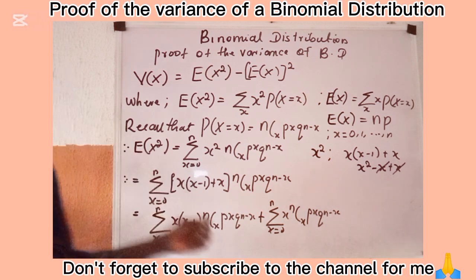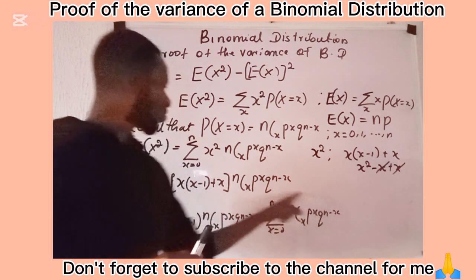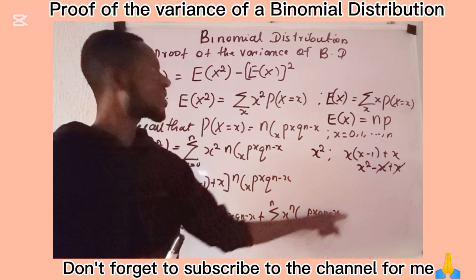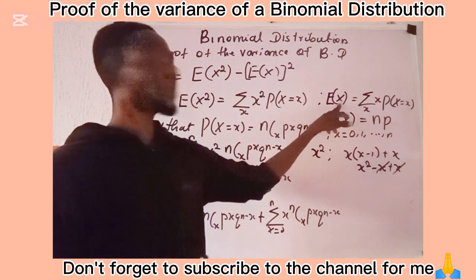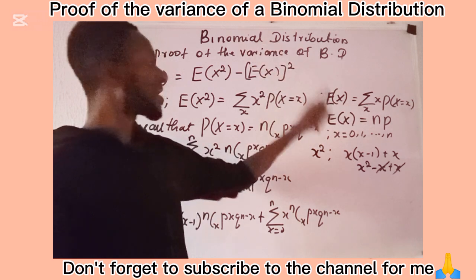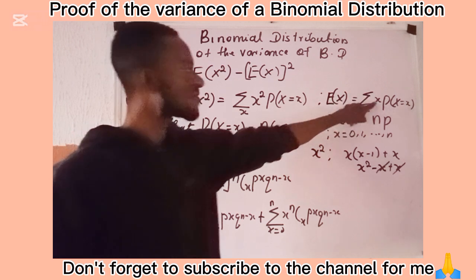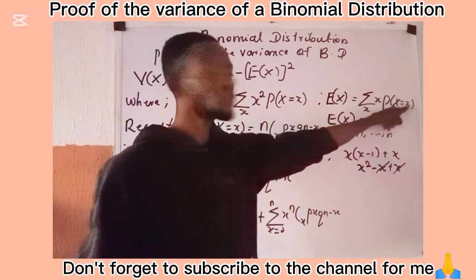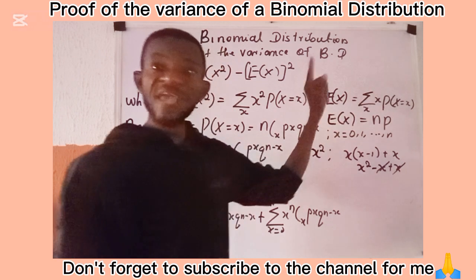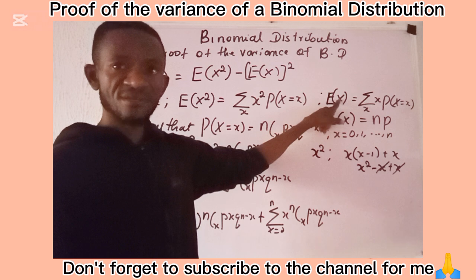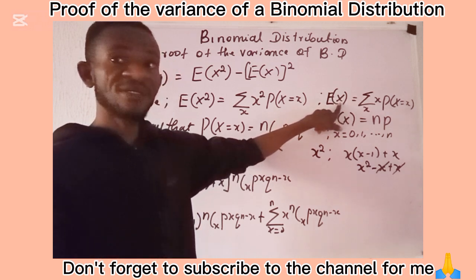Now, do remember that in our previous class, we showed that this quantity here is what we call the expected value of a random variable x. Just like I had earlier explained here, this E of x is called the expected value of any random variable x, which is expressed as the sum over the range of x of x times P of capital X equals x, where P of capital X equals x is the PMF of that random variable X. But this time around, we are saying that this random variable X is following a binomial distribution.